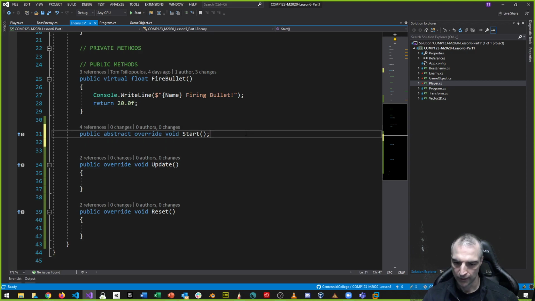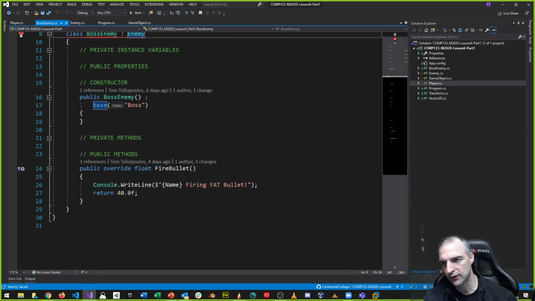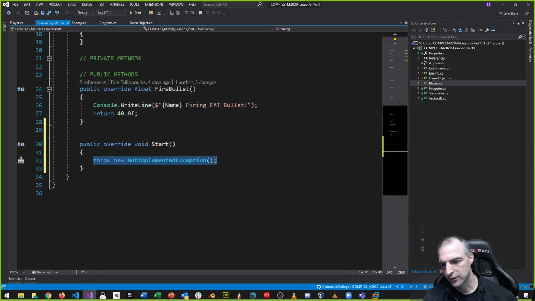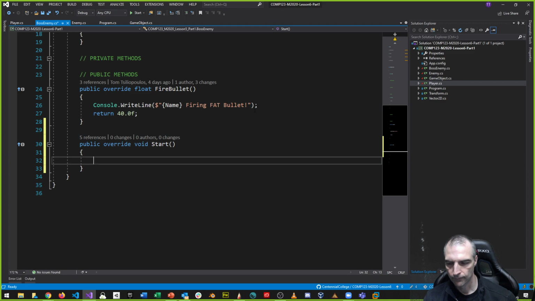no implementation, this works. So basically what it does is the override and the abstract keyword working together, it bypasses this class. So this class cannot have an implementation in here at all. But what it does is it forces the boss enemy to do it, because boss enemy also inherits from the class. So if I go implement the missing members, you can see here that I must override the start method here in my boss enemy. Okay. So that's one thing I could do.